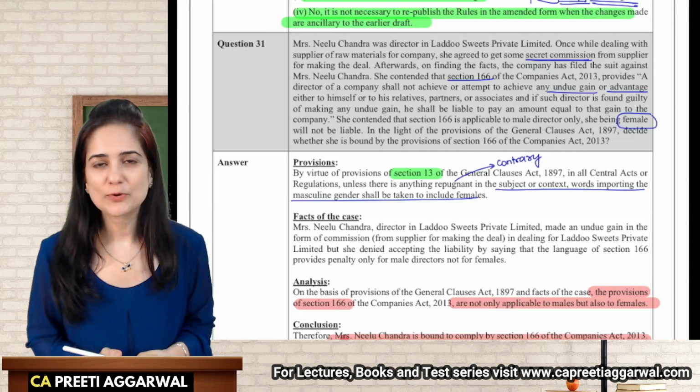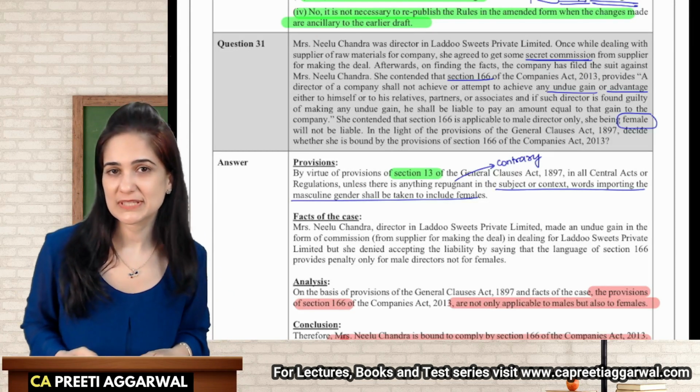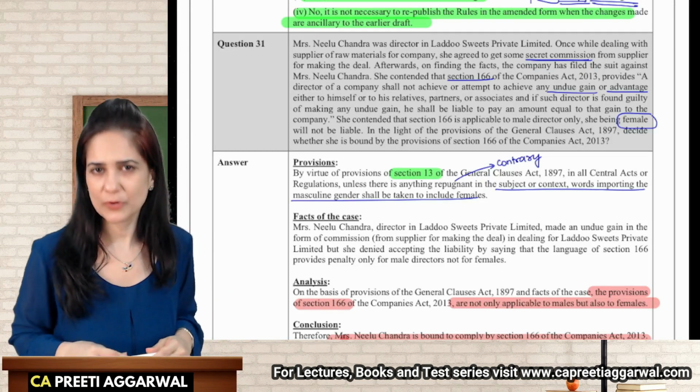So students, I hope you got a fair idea of what kind of questions can be asked from this chapter and which sections are more important.